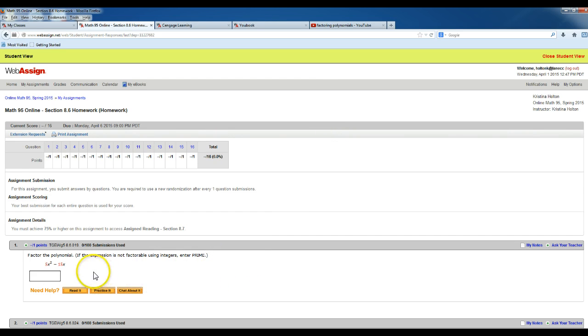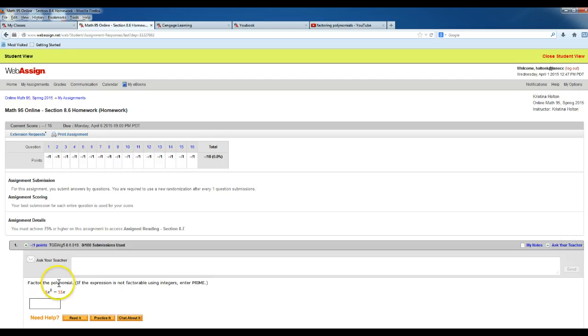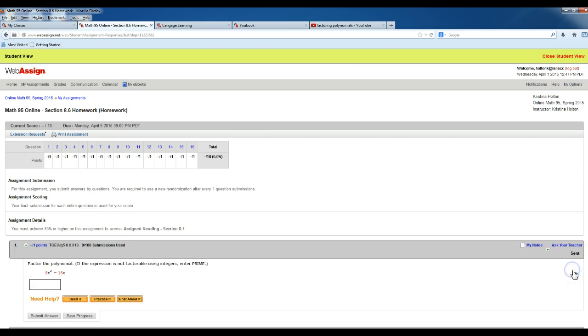So now let's say I'm working on this problem, I've watched the videos, I searched Khan Academy, I searched YouTube, and I still am not sure what I can do. Over here on the right is the Ask Your Teacher button. In this box I can type, help, I'm not sure how to do this, and sign your name. Send away this message to me, and it's going to go to my WebAssign account, and the next time I log on to WebAssign I will see that you have sent me a message.